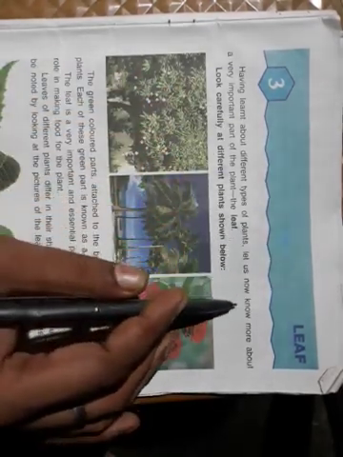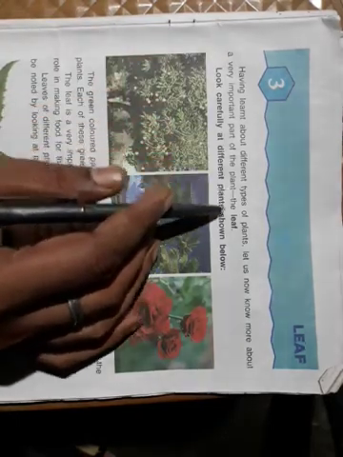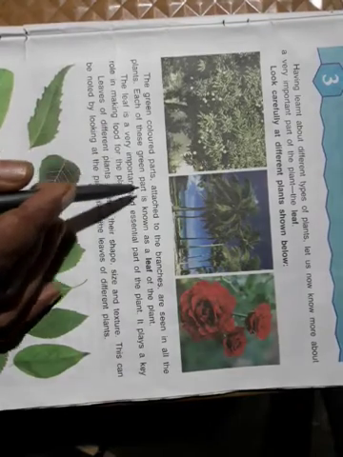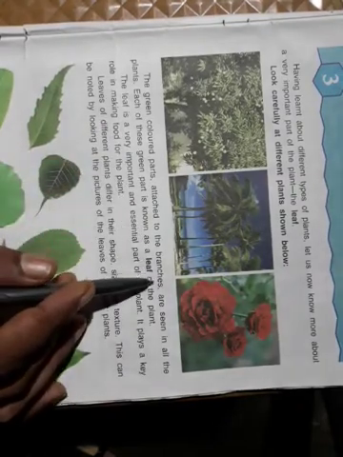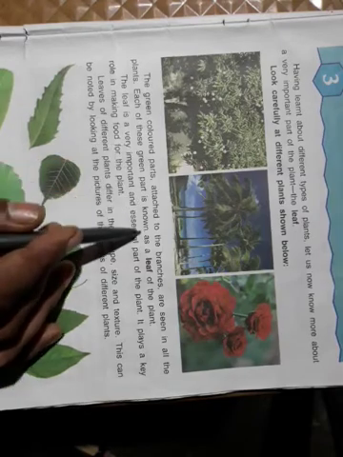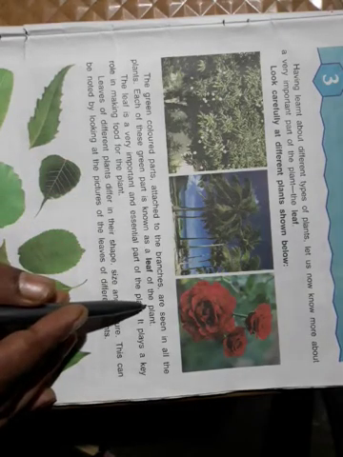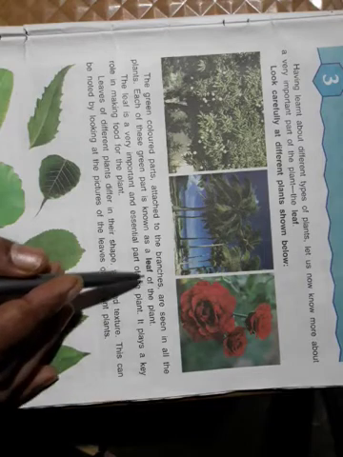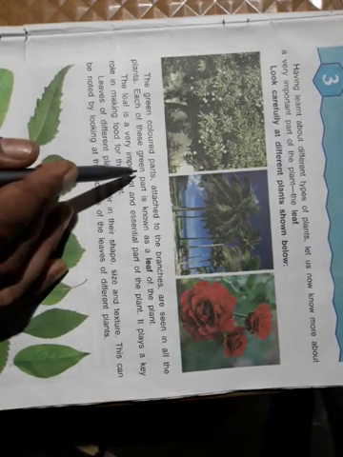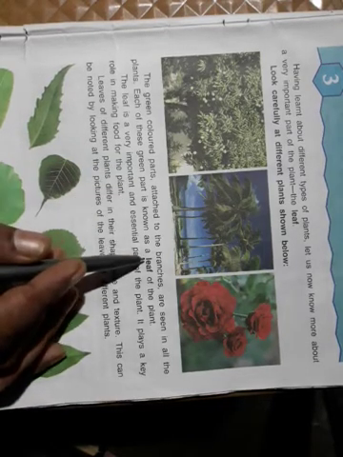Okay, today chapter 3, leaf. Having learnt about different types of plants, let us now know more about the very important part of the plant, the leaf. The green colored parts attached to the branches are seen in all the plants. Each of these green parts is known as a leaf of the plant. It means green part of a plant is leaf.